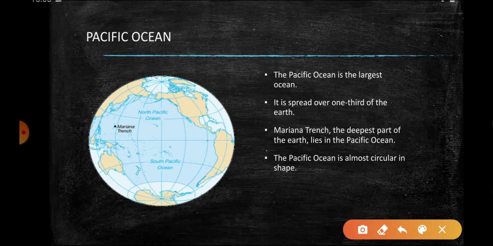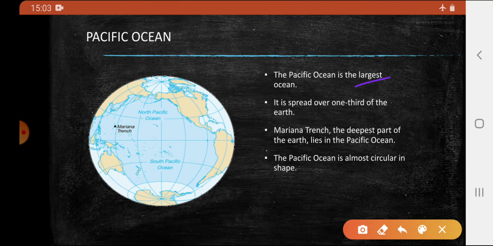Pacific Ocean. Pacific is the largest ocean and it covers 1/3 of the earth, and Mariana Trench is present in Pacific Ocean. The shape is almost circular.